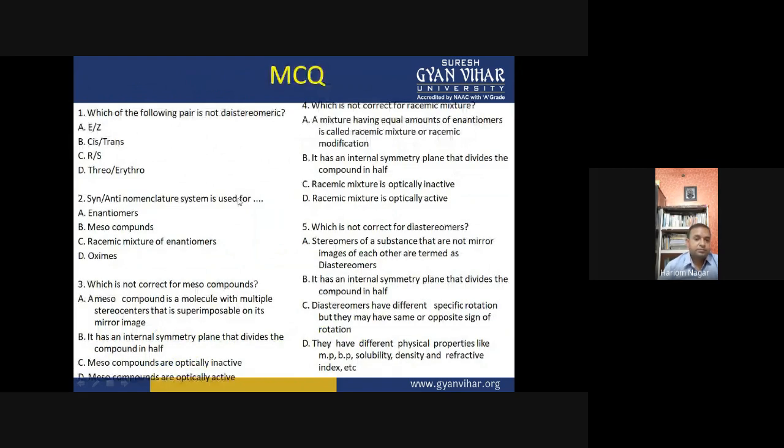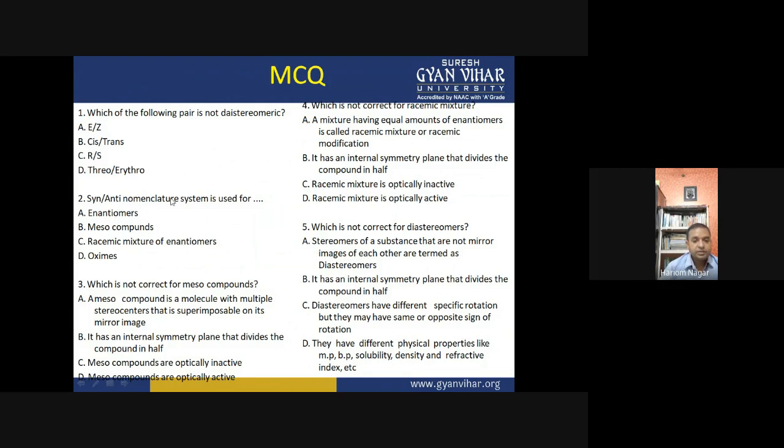Now the next slide is for multiple-choice questions. This is the question answer session. Question number one: which of the following pairs is not diastereomeric? Is it cis-trans, R-S, E-Z? As I see, the R-S pair is not actually diastereomeric. These are examples of enantiomers. They are an enantiomeric pair, while E-Z and cis-trans are the diastereomeric pairs, right?